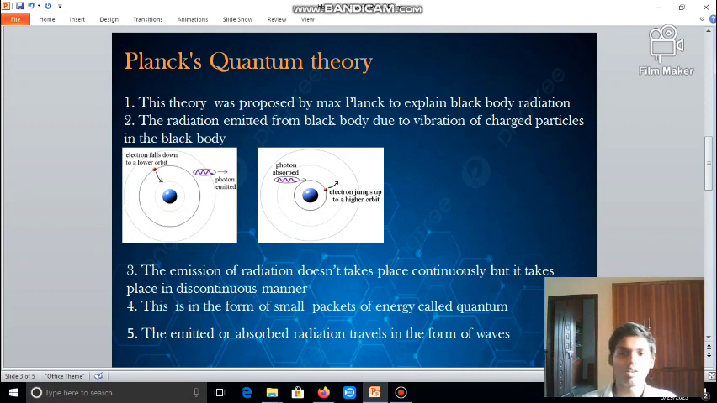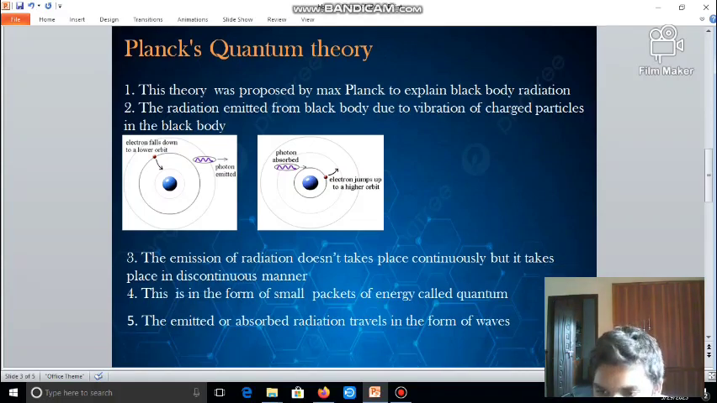We see in the graph it is in a discontinuous manner, right? Sometimes the intensity of radiation becomes high and sometimes suddenly decreases, right? This is in the form of small packets of energy called quantum. So this is very important, right? The energy released from a black body is in the form of small energy packets called quantum.